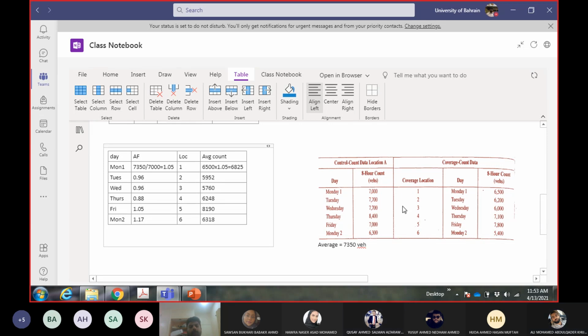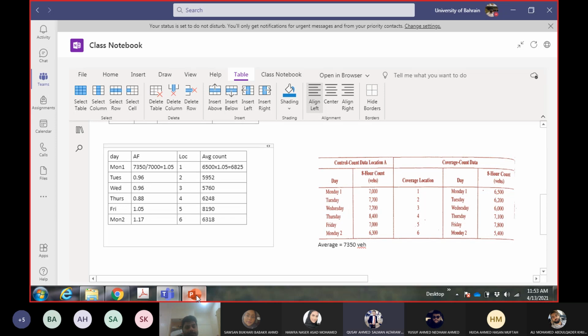Okay, so now you have found the average count for the whole weekday. In this example you have seen the use of the adjustment factor. If you have the count for specific days and you want the average for the full week or the full time period, you use the adjustment factor. In the example we did yesterday, we had the count for each hour and we wanted the count for the full day, so we use the expansion factor.